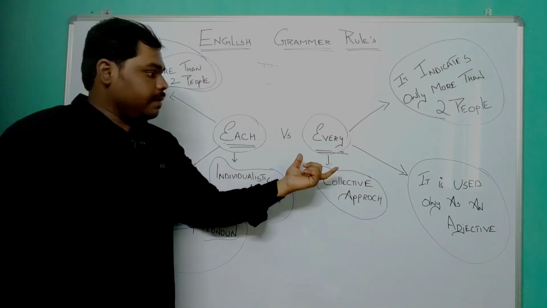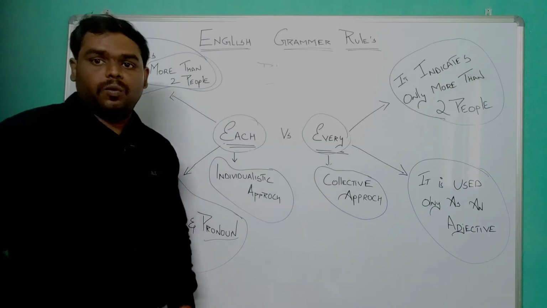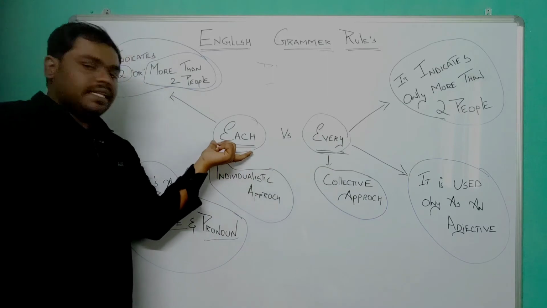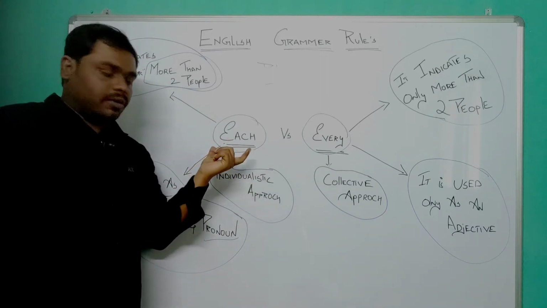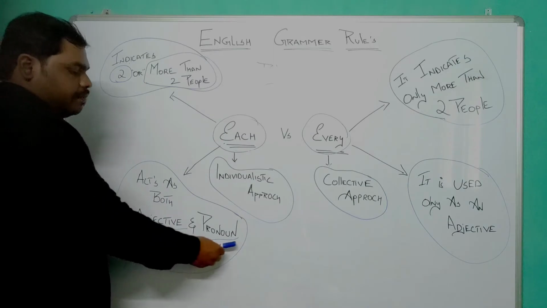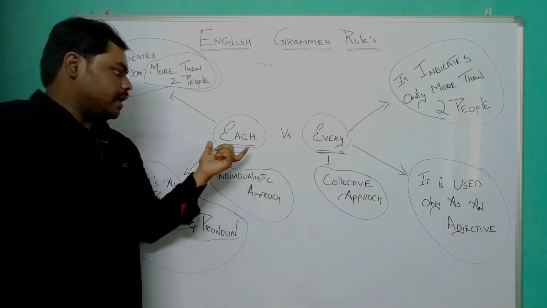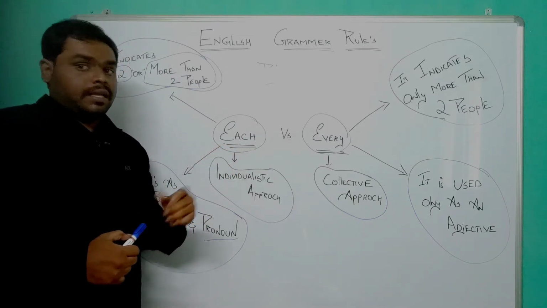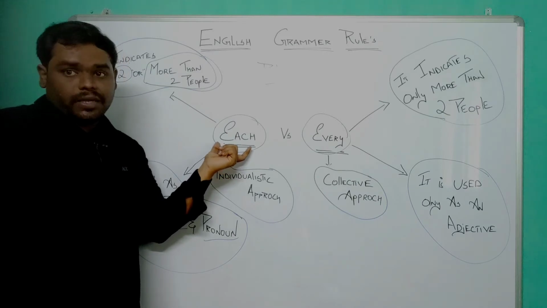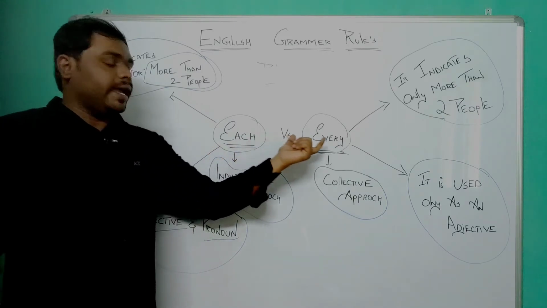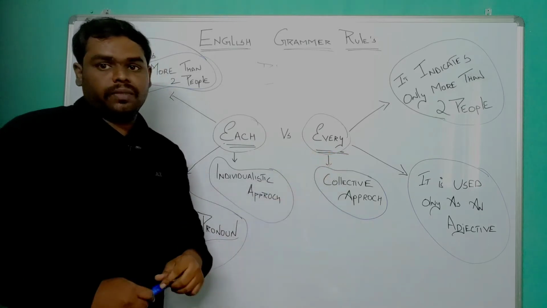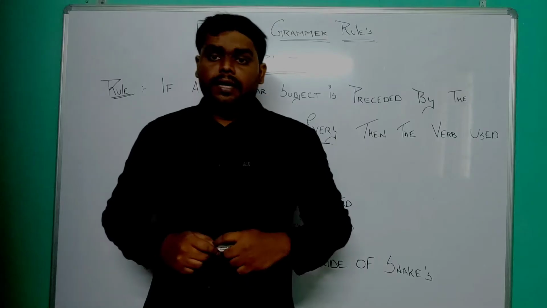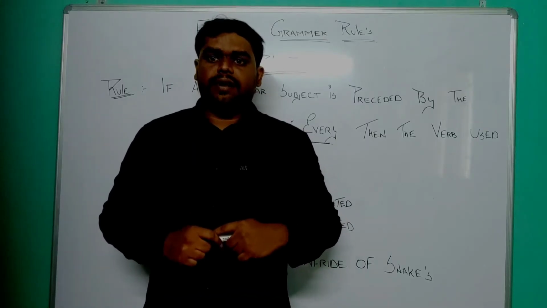I'll repeat it again. Every of my student is very talented, which is wrong, because every is a word which will not act as a pronoun, but the word each will definitely act as a pronoun because it has some special powers in grammar. I can use each as both an adjective as well as a pronoun. For example, as I told you before, each of my students is very talented, but I cannot use the same sentence with the word every. Every of my student is very talented is a definitely wrong sentence, right? Now let us see all the rules involving each and every, right?